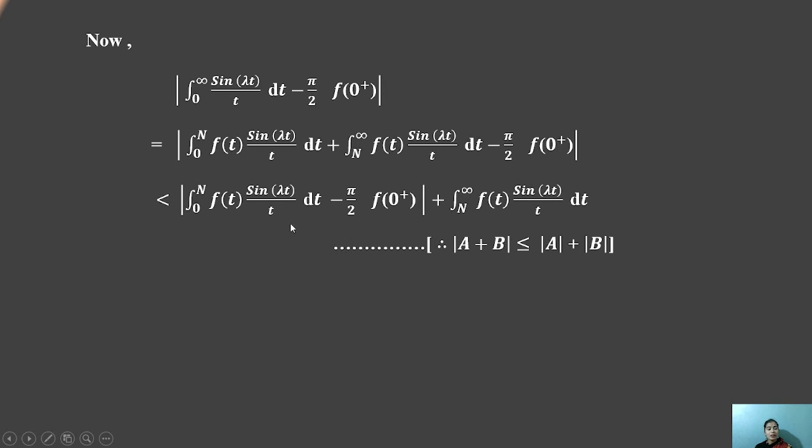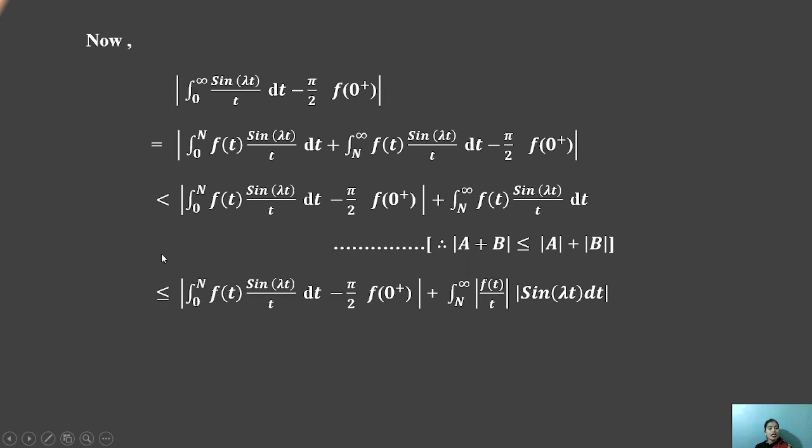How is it possible to separate the two conditions? That is absolutely integrable, because by the triangle inequality the modulus of a plus b is always less than or equal to the modulus of a plus the modulus of b. This will be the form of the formula.